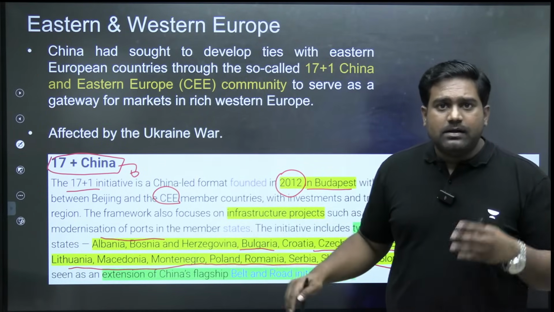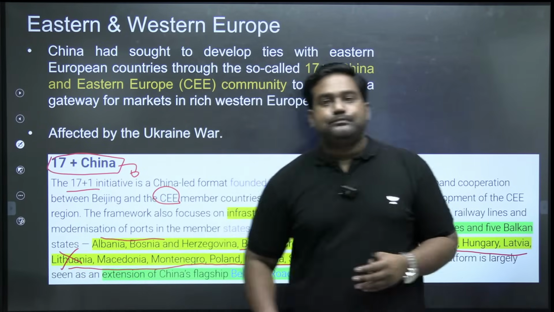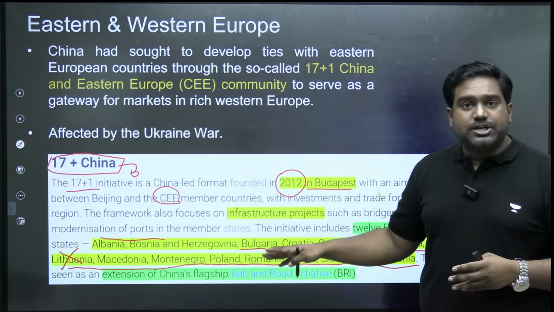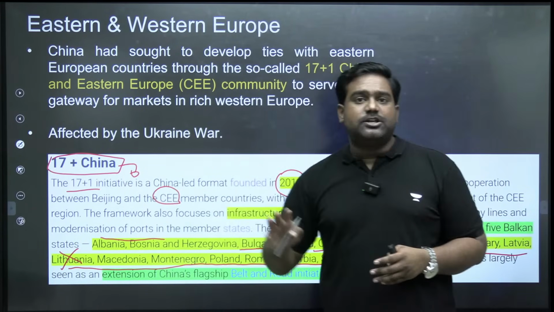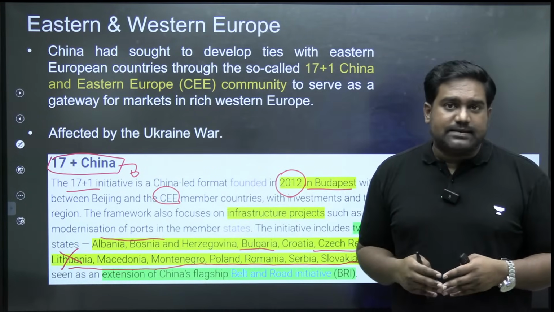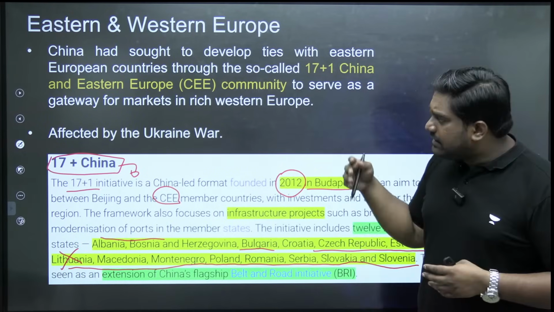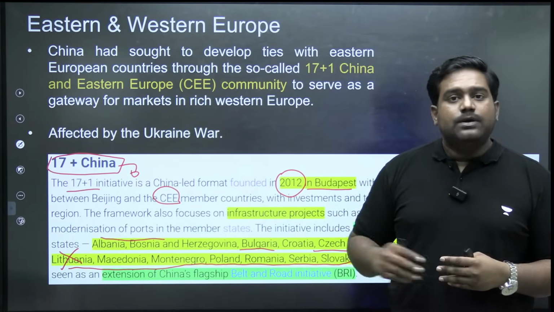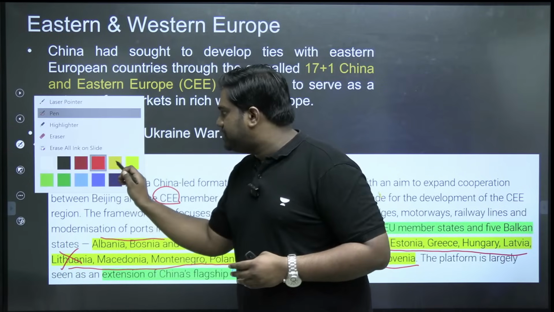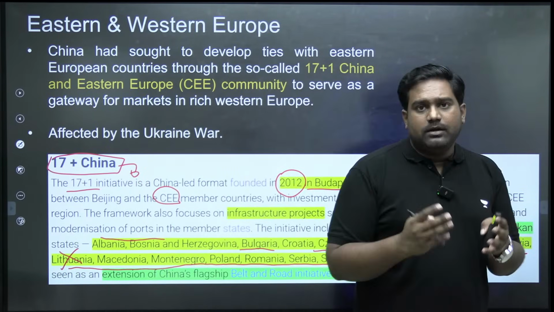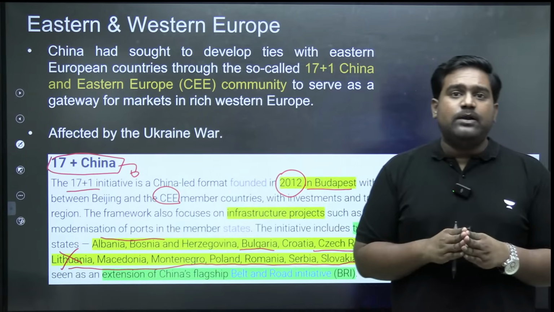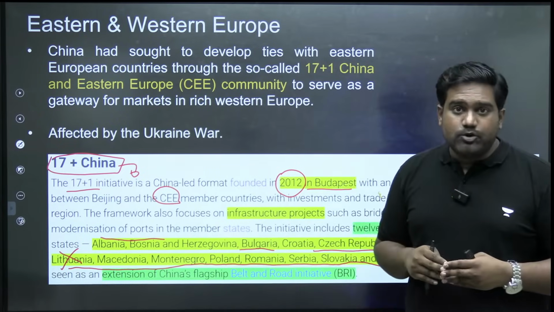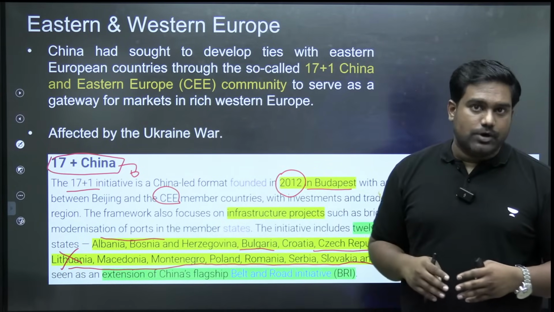Recently, there has been a setback. Countries like Lithuania, which have issues with China, have quit the initiative. But still, the 17+1 initiative pushed by China, which involves these 17 countries along with China, is a great opportunity for China to push its economic and strategic influence into the region. So you need to look at all of these initiatives through a holistic approach, so you understand what exactly China is trying to do in Europe, how it's trying to push its influence towards Western Europe through the corridors in Eastern Europe.